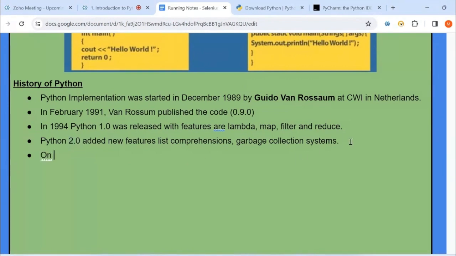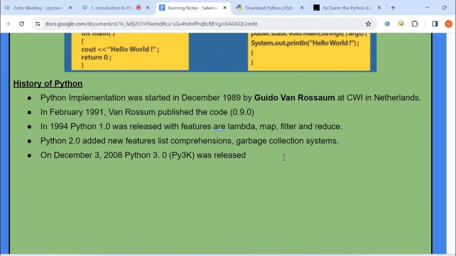And on December 3, 2008, Python 3.0, version 3 of Python, was released. It is also called Py3k. On December 3, 2008, Python 3, nothing but version 3 of Python, was released into the market.